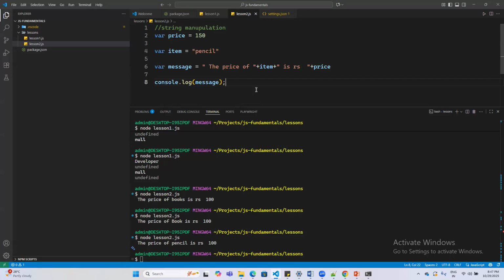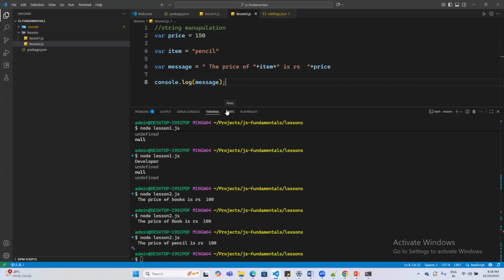In JavaScript, there is a different way of achieving the same task, using an interpolation method. It is much simpler, but very similar in action. Only there will be some syntax changes that we would be following.